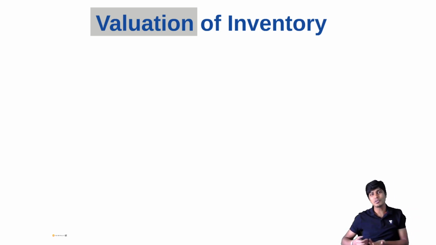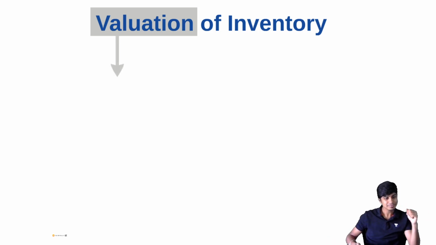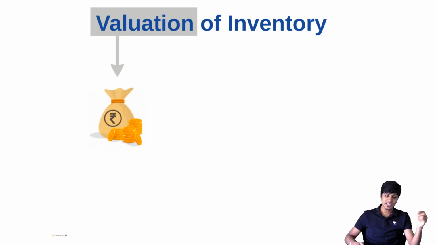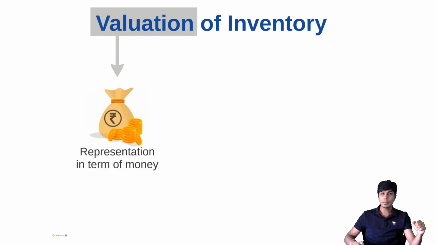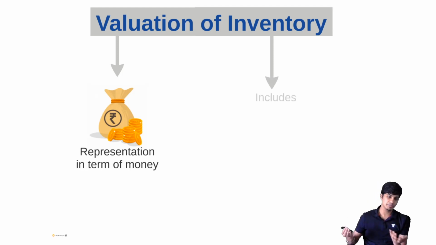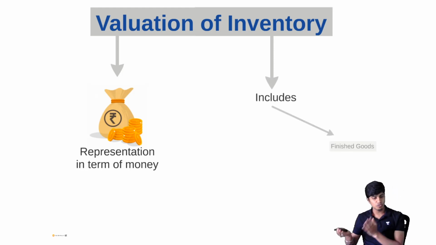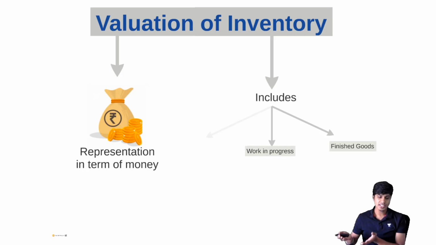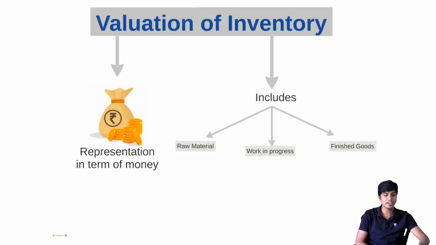Similarly, inventory also will be valued not by way of marks but in terms of numbers or money. So valuation of inventory, what we do is we quantify the inventory in terms of money. So representation in terms of money. What do we represent in terms of money? Inventory. Inventory can be classified into three major classifications. It will include finished goods, work in progress, and raw material. You guys get this? I hope it's all fine and going in sync and getting recorded fantastically. All good.